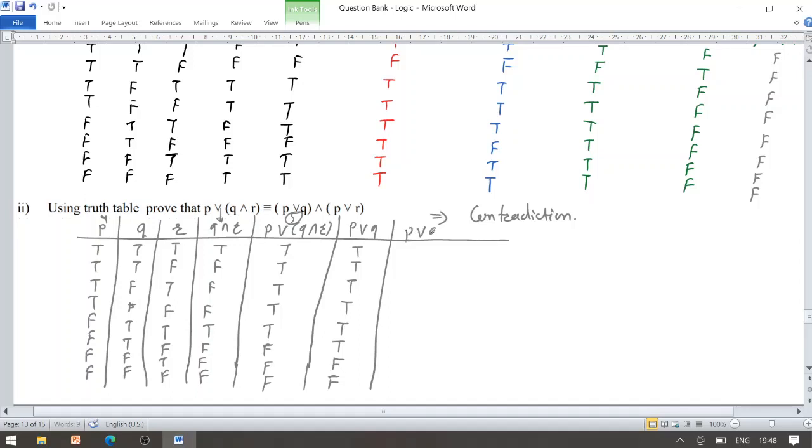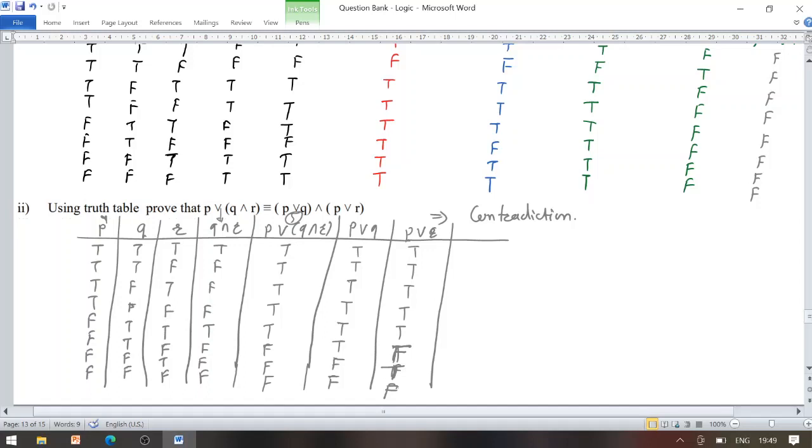Now P disjunction R is given by, look at the first and third column: T, T, T, T. First 4 entries are T only. Next 2 entries are again T and T. The third last entry we are having as an F, and the last entry as an F.